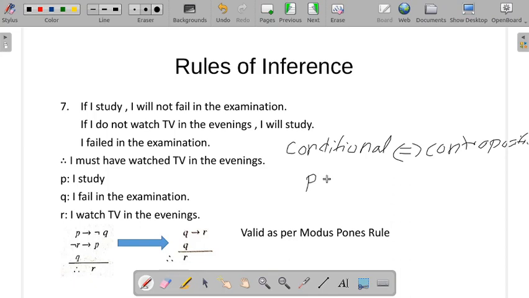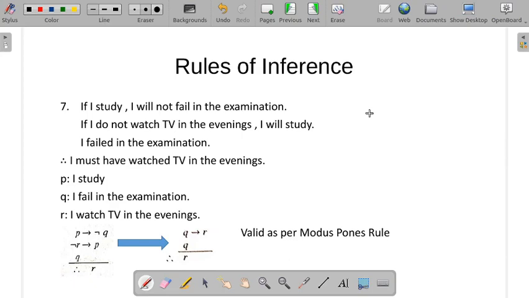Suppose we have P conditional Q, then negation Q conditional negation P is the contrapositive, and these two are logically equivalent. So with this we will see what we can do here.